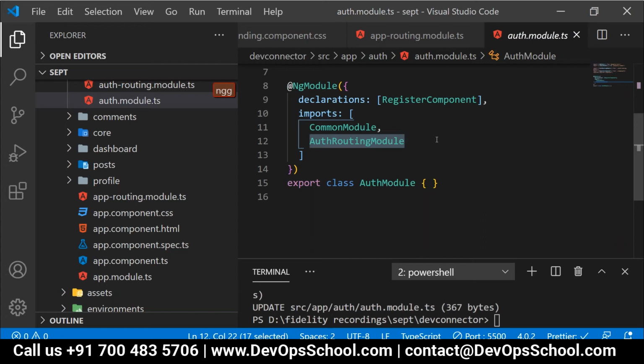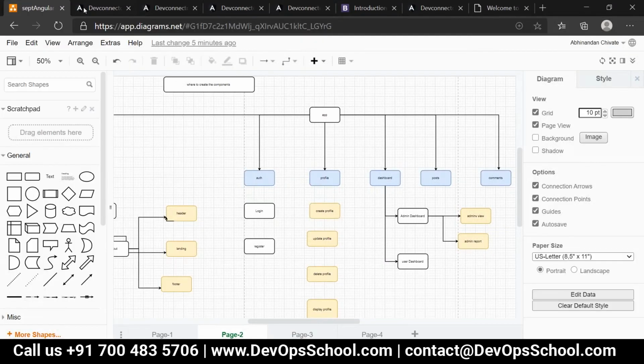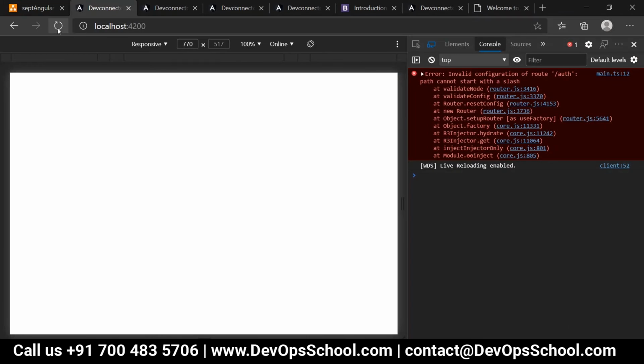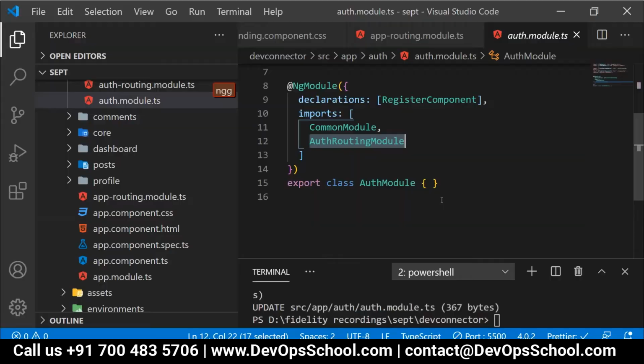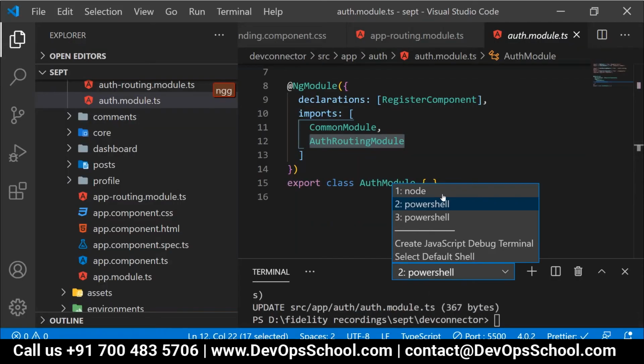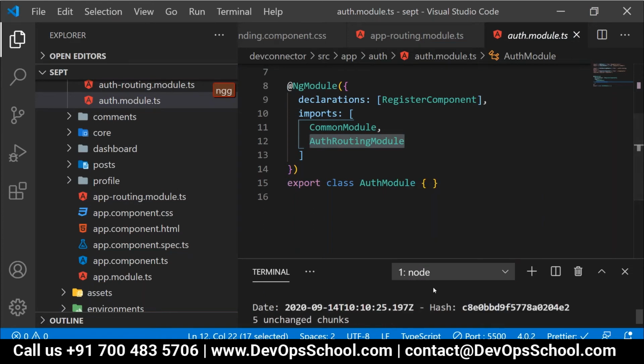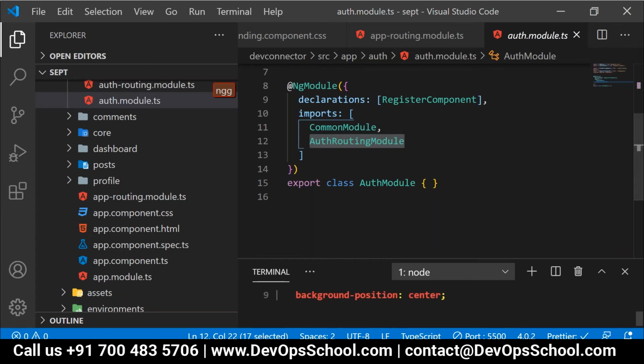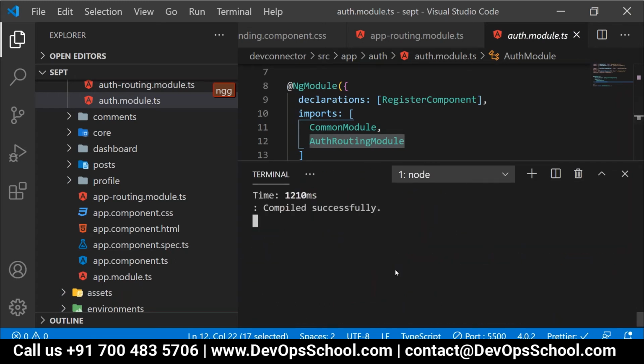Okay, let's take a pause. Let me take you to this now. Can't find the slash. Just a second. Module changes happen at my end. I need to terminate it.